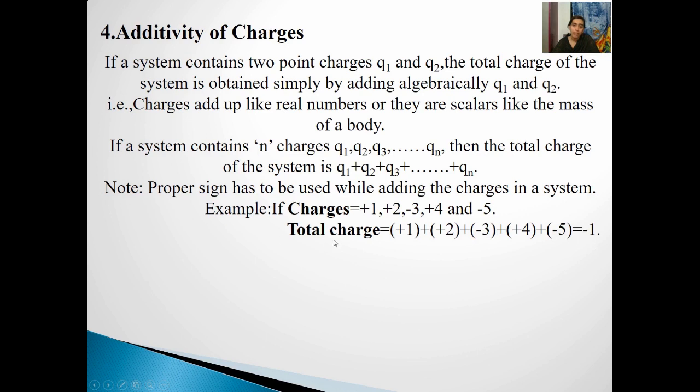Charges can be similar to masses in this respect. Mass of a body can be added just like real numbers, 1 kg plus 2 kg plus 3 kg, but the magnitude of the mass will always be positive. Whereas in the case of charges, although they can be added just like real numbers as masses, it is very important to consider the polarity of the charges, that is the sign of the charges. Fine, so this is about additivity of the charges.